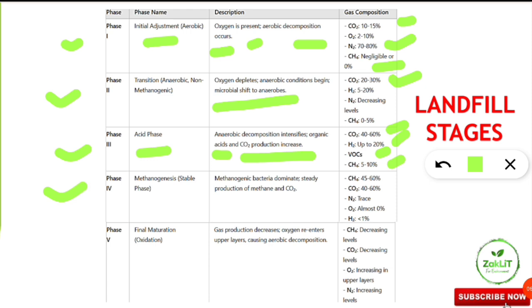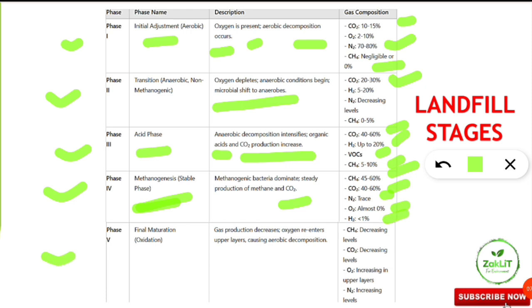Coming to phase 4, methanogenesis, that is the stable phase. Genesis means production, so methanogenesis means methane is released more; the maximum methane released in the landfill stages is in phase 4. Methanogenic bacteria dominate, and steady production of methane and carbon dioxide takes place. Here methane is 45 to 60% of the total gas, carbon dioxide 40 to 60%, nitrogen in trace amounts, oxygen almost 0% and hydrogen less than 1%.